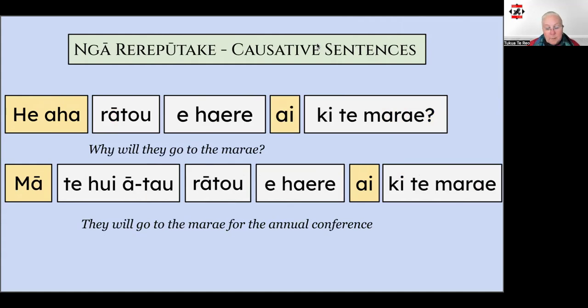So far, all the examples have been in the wāhipa, in the past tense, asking why something happened. So here's an example of the same sentence structure I te wāheke, asking why something will happen in the future. The main difference is that the future tense will use e in the place of I. He aha rātou e haere ai. And in the answer, we use mā instead of nā. Mā te hui, a tau, rātou e haere ai ki te marae.